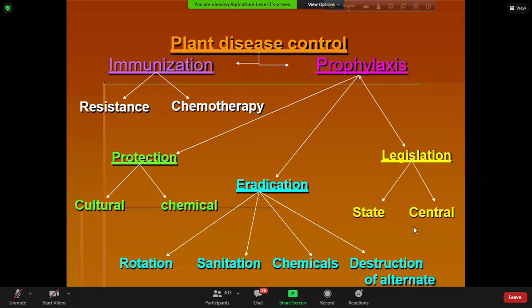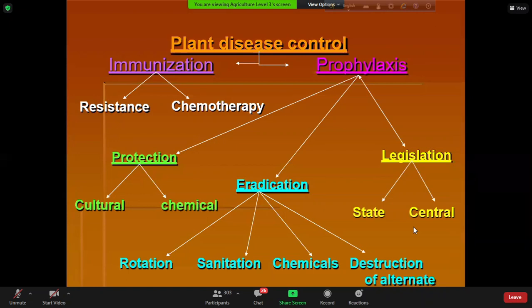And we can do it by burning the plant, by sanitation, by applying chemicals, and by crop rotation as well. Then another approach you can see here, legislation, that is, enforcement of law and regulation of the pathogen. How can we do it?